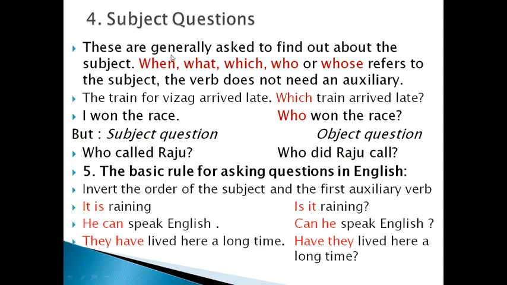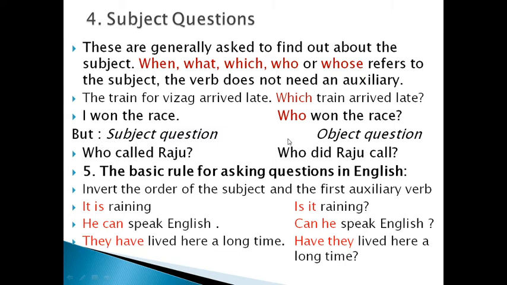Next, subject questions. Subject questions generally ask to find out about the subject. When, what, which, who or whose refers to the subject. The verb does not need an auxiliary. See, the train for Vizag arrived late. Which train arrived late? Here we do not need any auxiliary. Auxiliaries are am, is, are, was, were. So we do not need them here. I won the race. Who won the race? I won the race. Okay. Right.